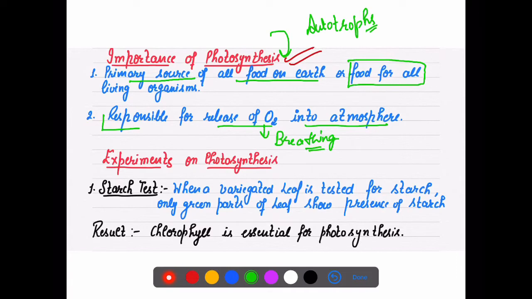Now there were various types of experiments performed on photosynthesis to show that chlorophyll is necessary and light is the important factor here.